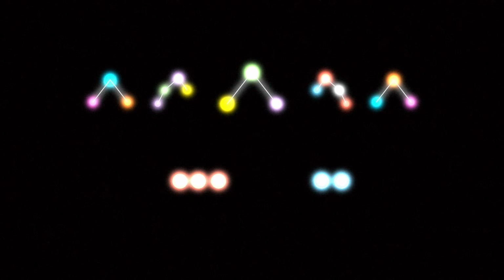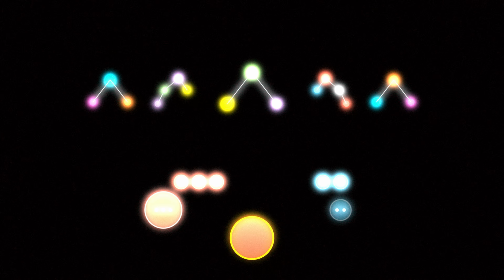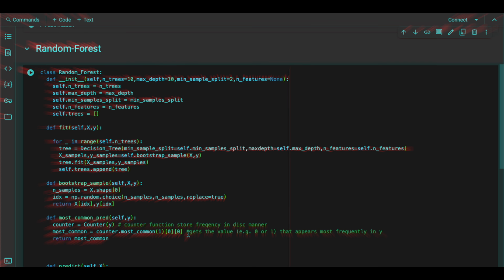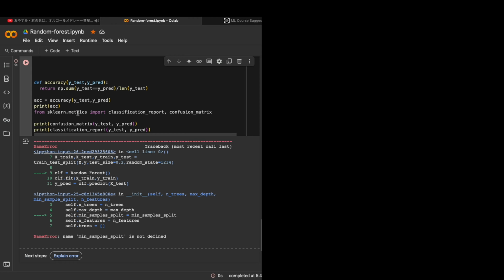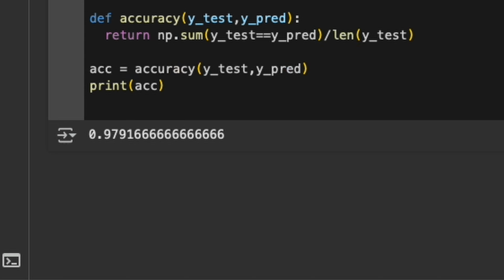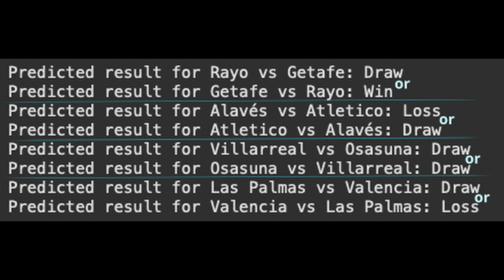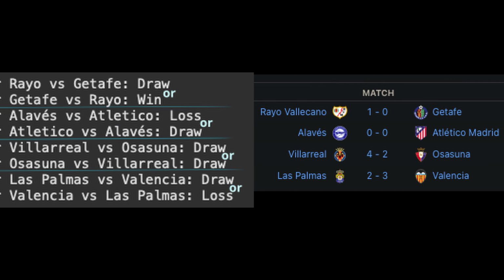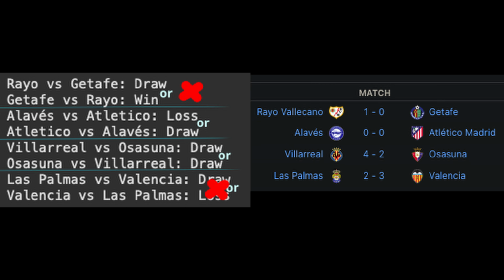It is decision trees on steroids. It has multiple trees with different features and selects the most common output from these models for more stable predictions. Built that from scratch too. Got some errors during testing. But hey, fixed that too. The model now gives 97% accuracy. Time for a real-world test. And, embarrassingly, not great predictions.